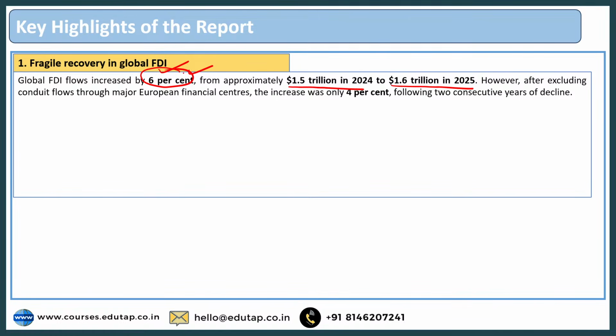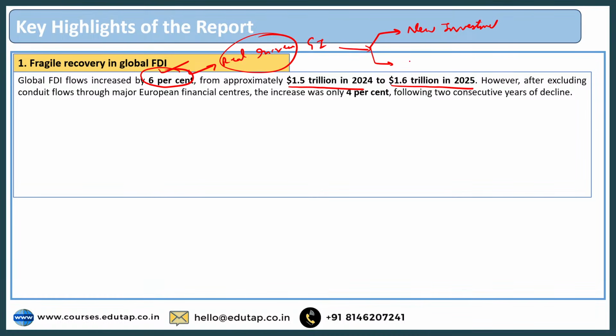But the report says that this is not the real increase that has happened. When I say real increase, I mean that when investment is happening, it can include two types of things. First of all, as a part of global investment, it can include the new investments that are happening, which you can say are a part of the FDI.